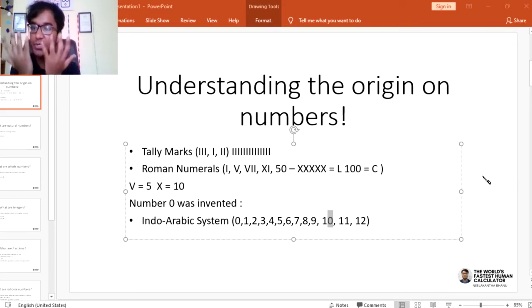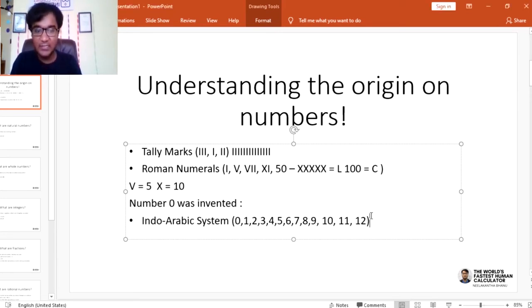So by this system people realized that they could create something called the units place, tens place and hundreds place. What does that mean?